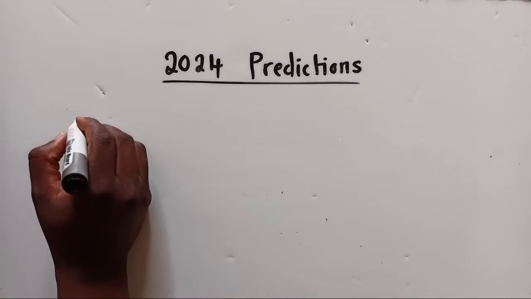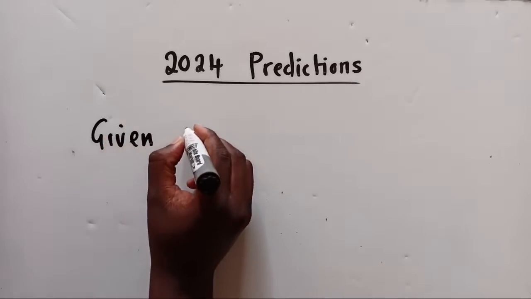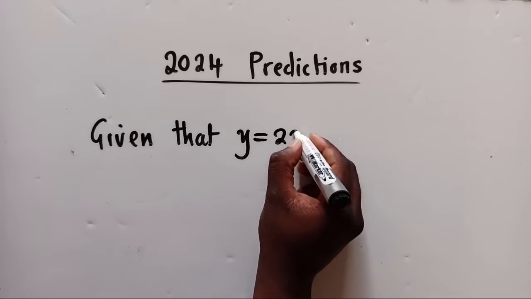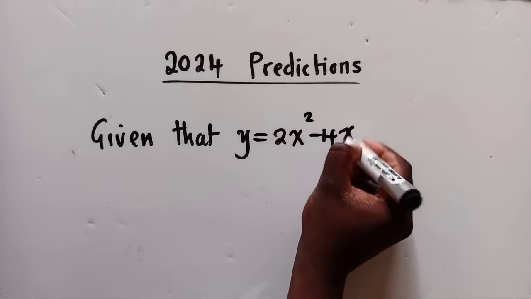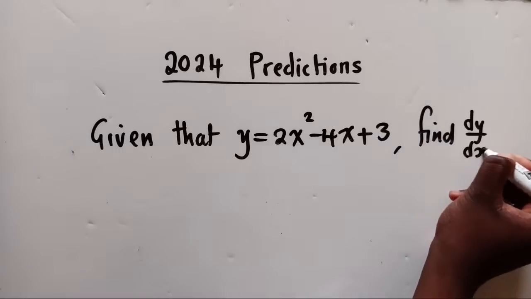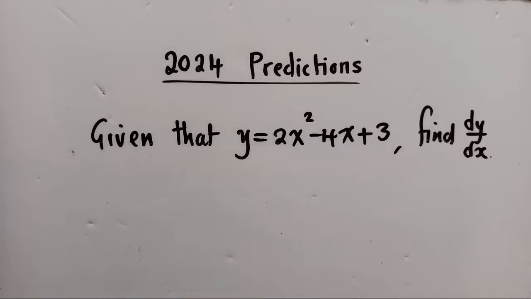Keep on following. So the next question is like this: given that y is equal to 2x^2 minus 4x plus 3, find dy/dx. Find dy/dx. So what is our dy/dx?